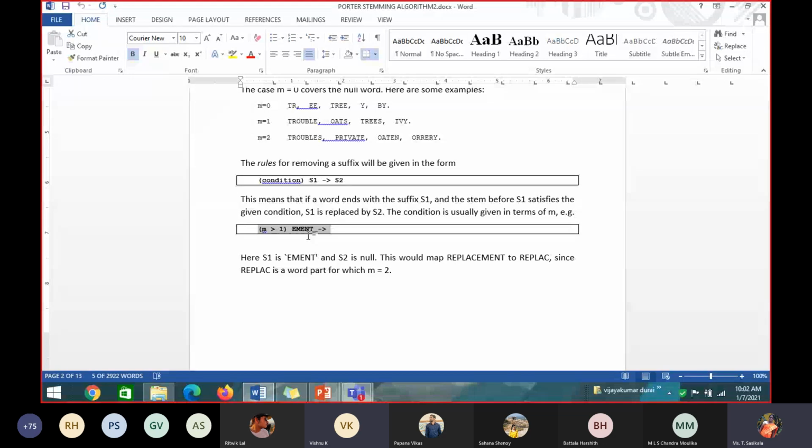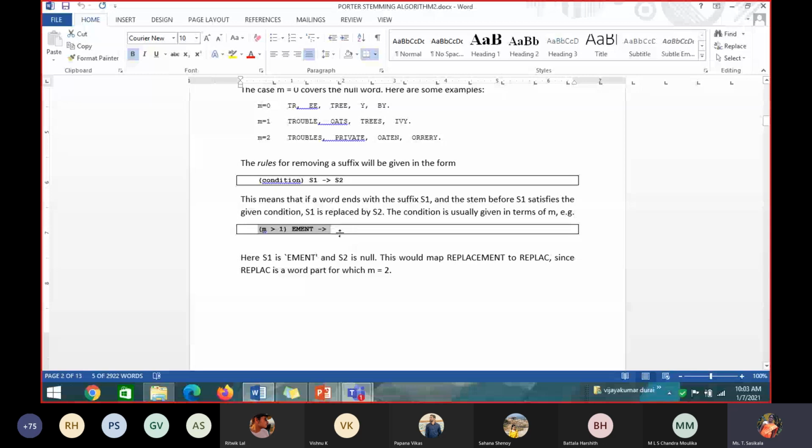EMENT. If my condition is in my root word, if m greater than 1 and if the word ends with the suffix EMENT, then that should be replaced with an empty space. So EMENT should be replaced with what? Only the suffix should be replaced, S1 should be replaced by S2.